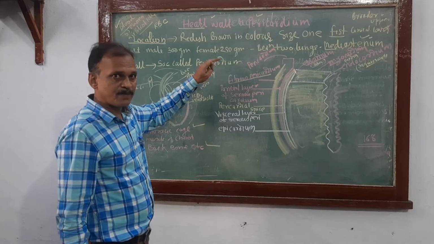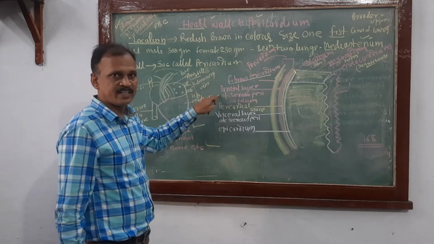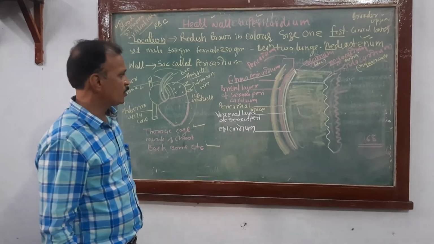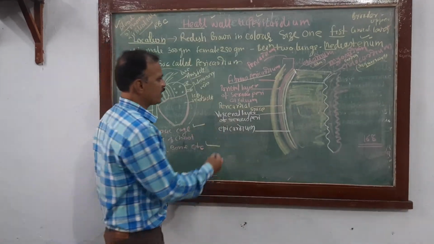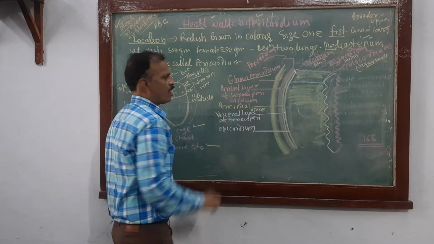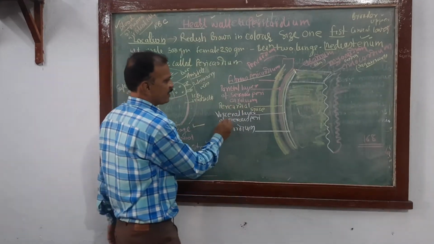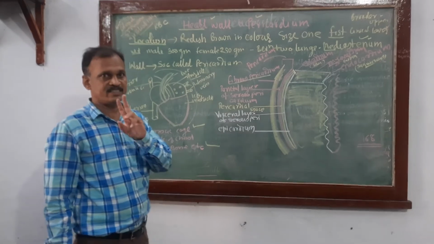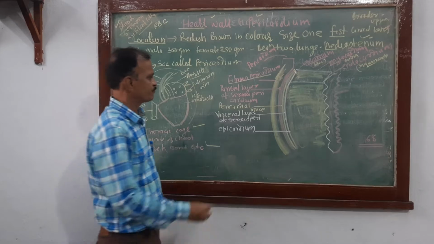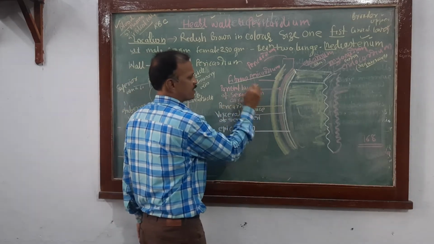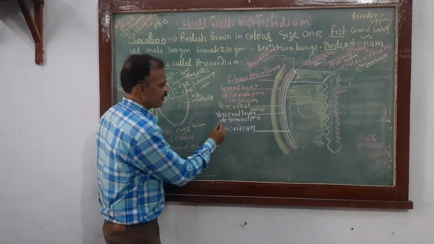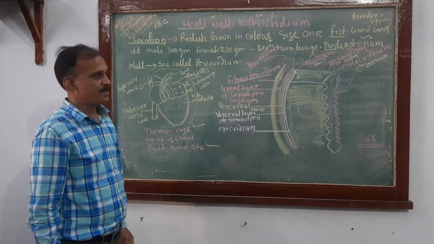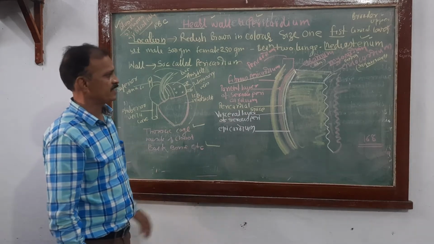You have to keep in mind: fibrous pericardium, then serous pericardium. This serous pericardium is made up of two layers: the outer parietal layer and the inner visceral layer of serous pericardium, made up of simple squamous epithelial cells.